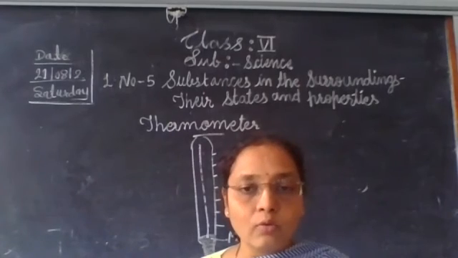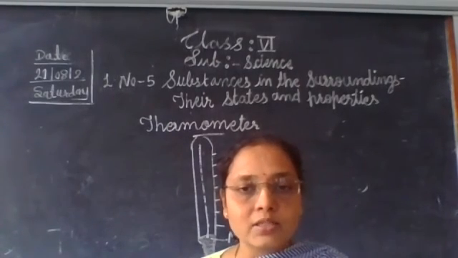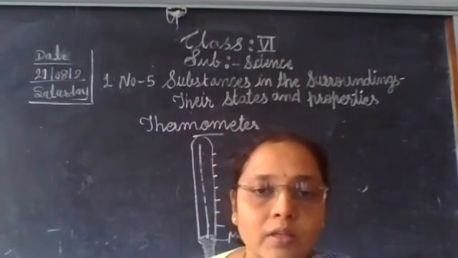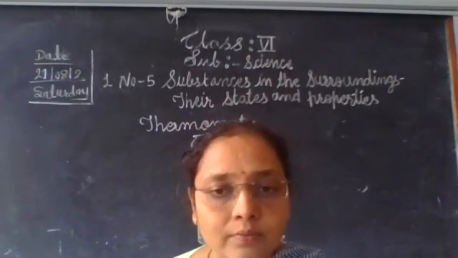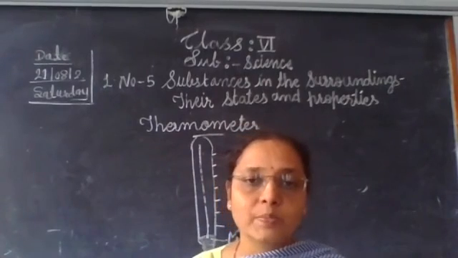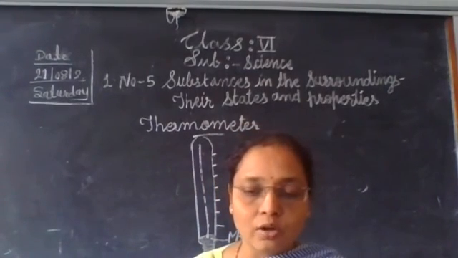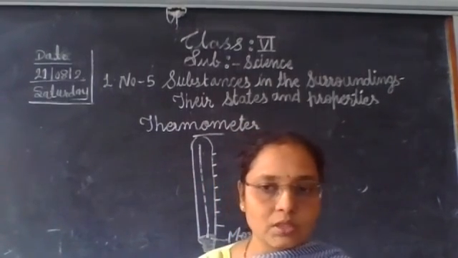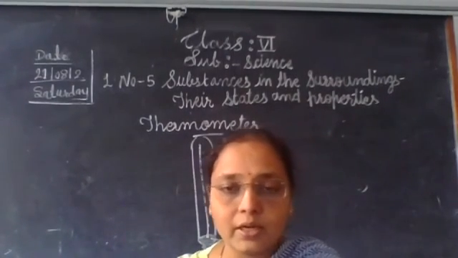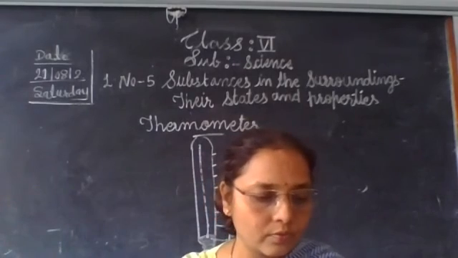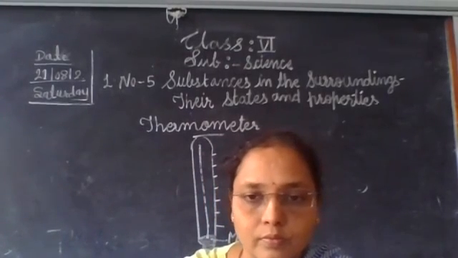And take boiling water and check its temperature. You will see the mercury expand when you heat the water. So it is the expansion and contraction of mercury. So this is about the thermometer, children. In our next period, we will continue with the next topic.